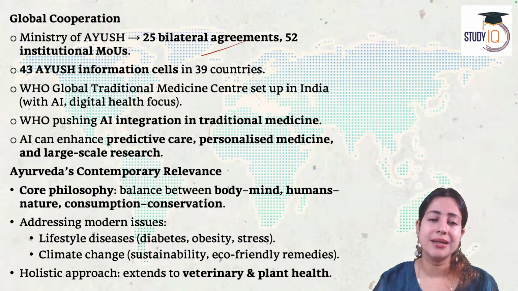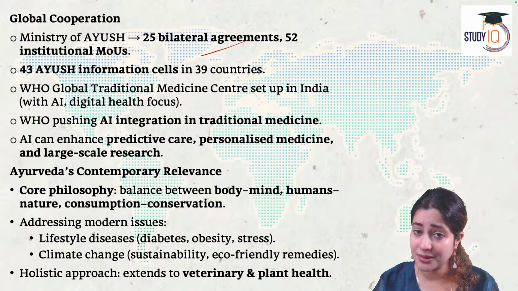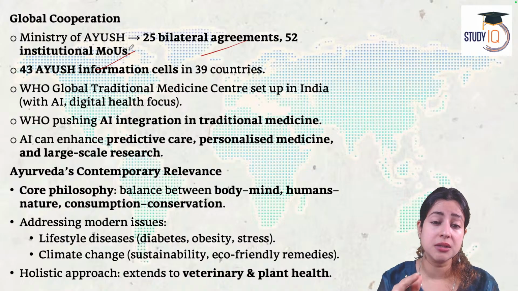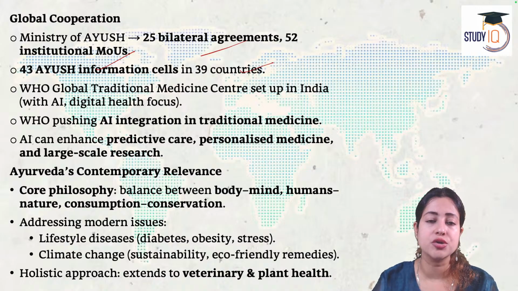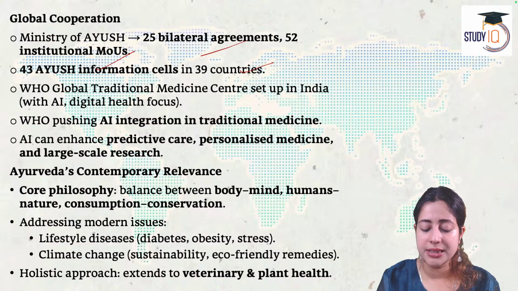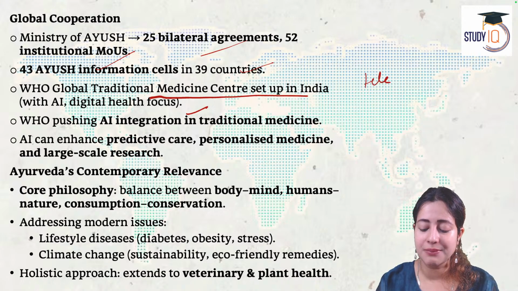India has already signed about 25 bilateral pacts and 52 memorandums of understanding with various countries in the world. These were all signed by the Indian Ministry of Ayush to export herbal medicine to these countries. India has 43 Ayush information centers currently operational in 39 countries. Under the World Health Organization agenda, a global traditional medicine center has also been set up in India, which is now going to use the most sophisticated artificial intelligence tools to provide people with telemedicine.